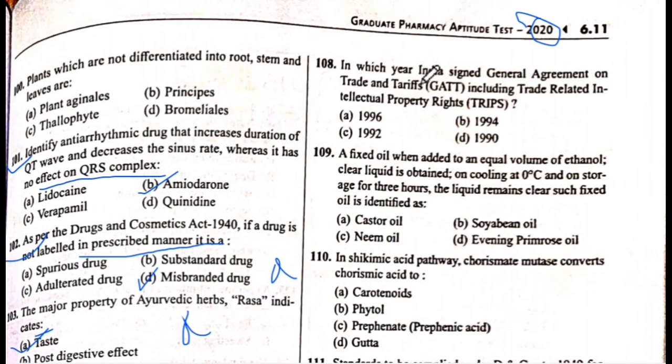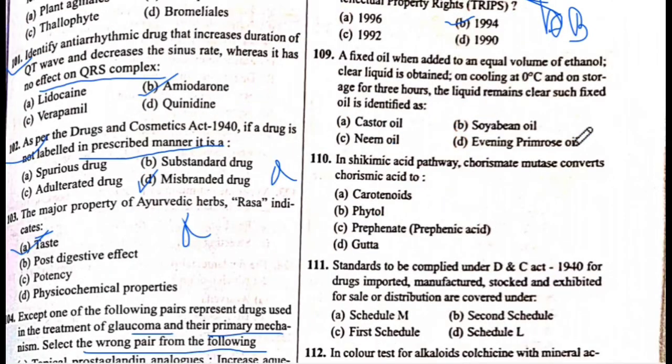Okay. Next is 108 question. In which year did India sign the General Agreement on Tariffs and Trade, that means GATT, including trade related intellectual property rights? The answer is B, 1994. The answer is B.